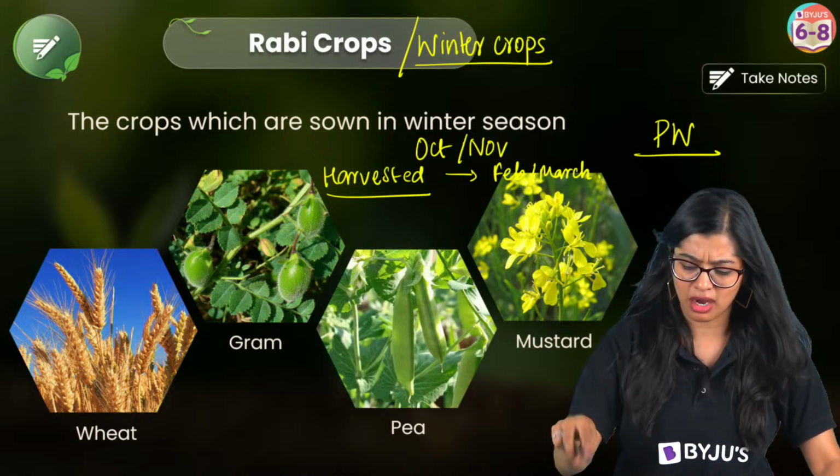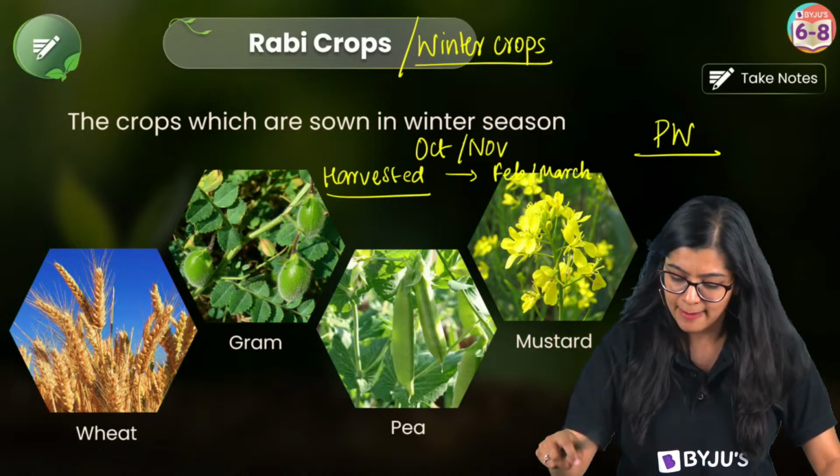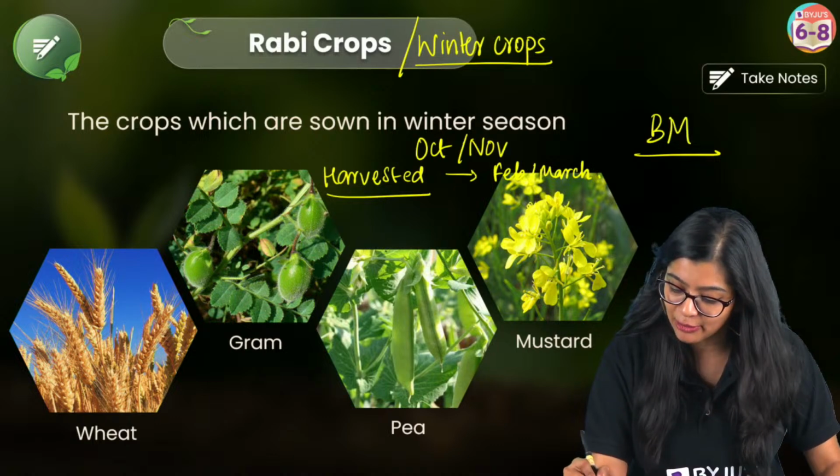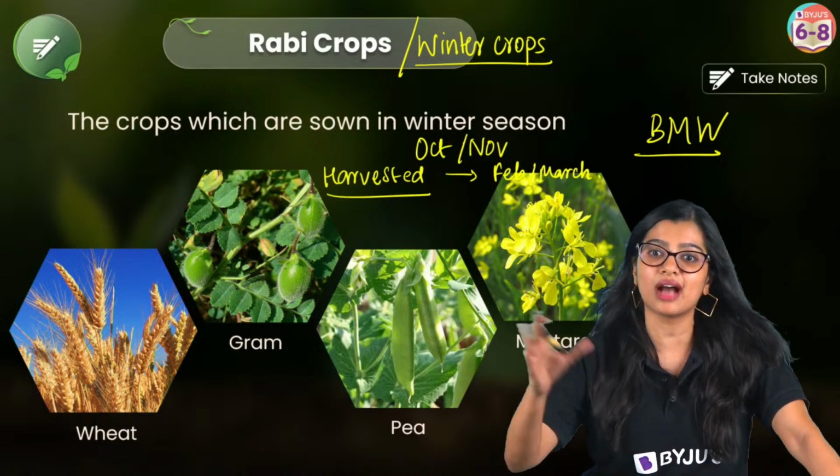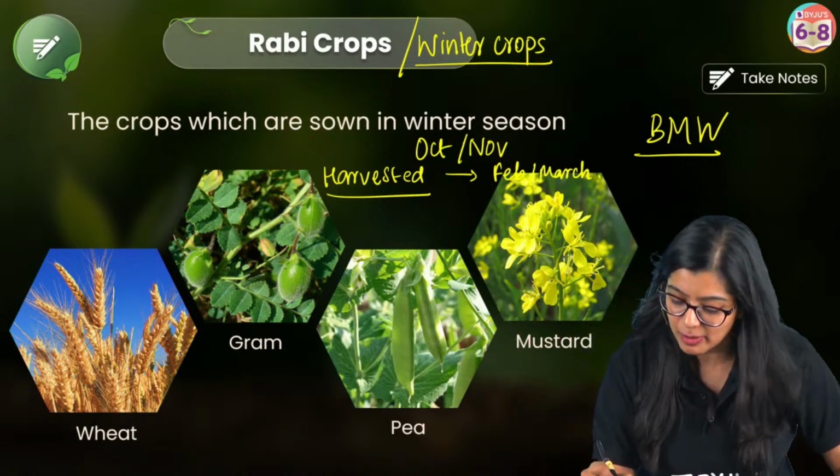PWC, or you can put something else also. In this case, sorry, it is BMW. I forgot. It is BMW. So just like a car, your Rabi crop is a car, right? BMW car. So what is BMW?